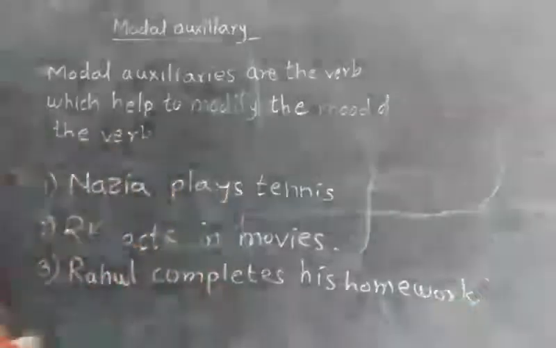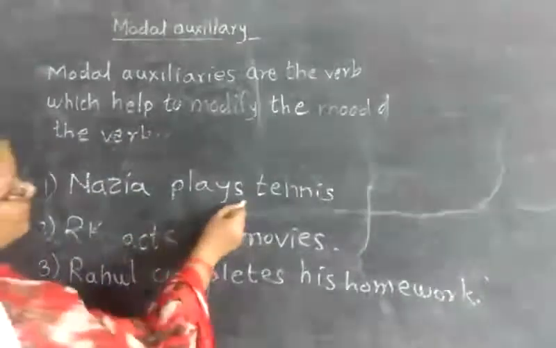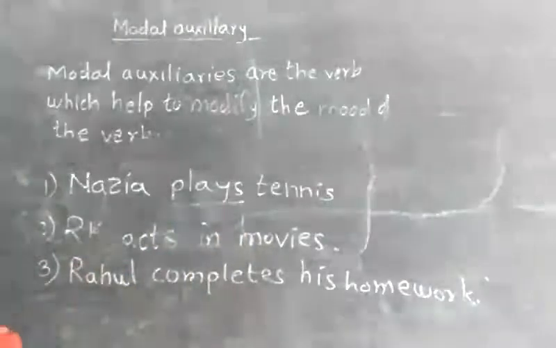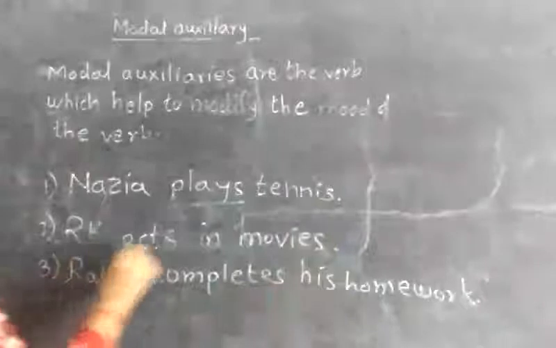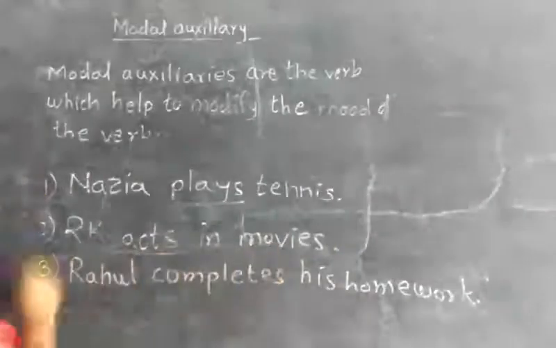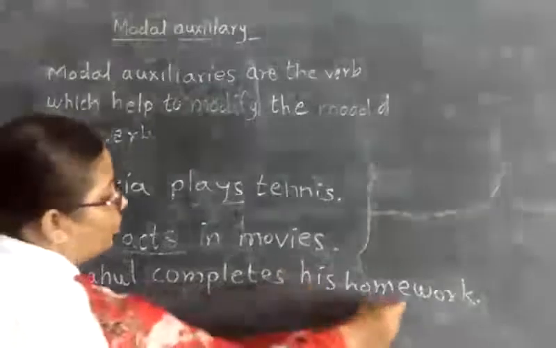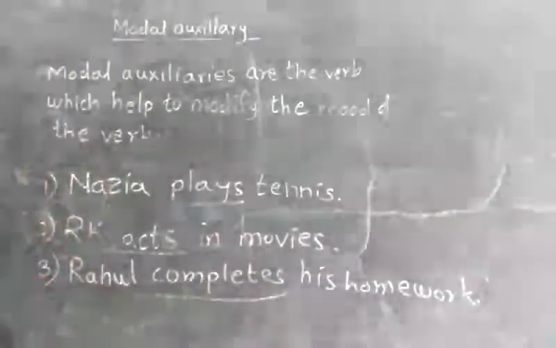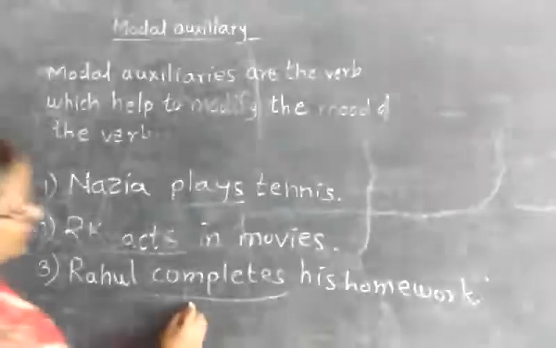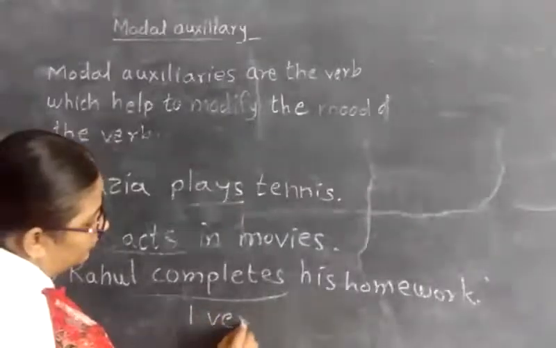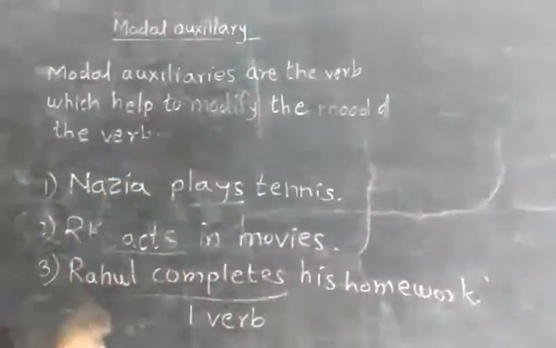If we look at these sentences, in the first sentence, plays is the verb: Nazia plays tennis. RK acts in movies, acts is the verb. Rahul completes his homework, completes is the verb. In all these sentences, there is only one verb.